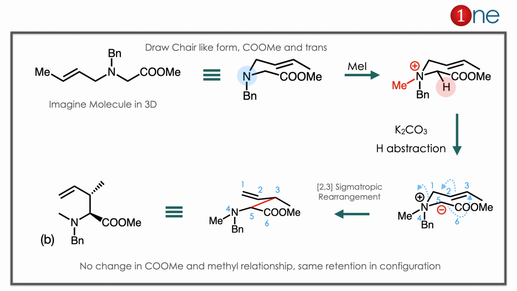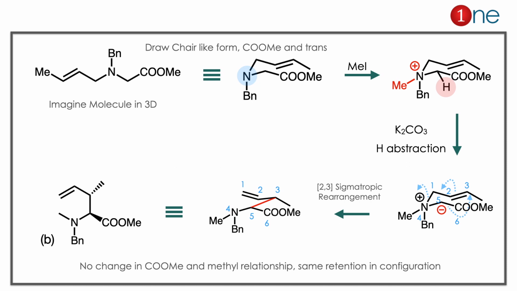In the next step you are using methyl iodide. Methyl iodide attacks the nitrogen, and you have the quaternary ammonium salt. So the positive charge is created. The positive charge makes the nearby hydrogen an active hydrogen, so it can be removed by the base easily. You have the anion formation. So you have an anion, you have the cation, you have the double bond. So there is the possibility of rearrangement there.